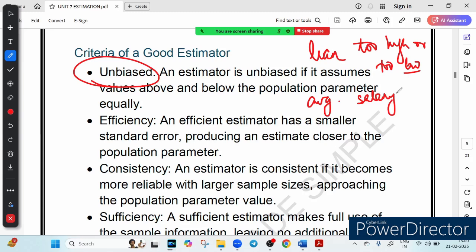So that is called unbiasedness. If you want to calculate the average salary of a bank employee, the method which we use should not always overestimate or underestimate the actual salary. That is called unbiased. Second point is that it should be efficient.